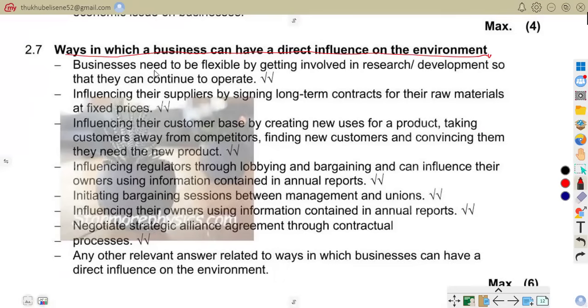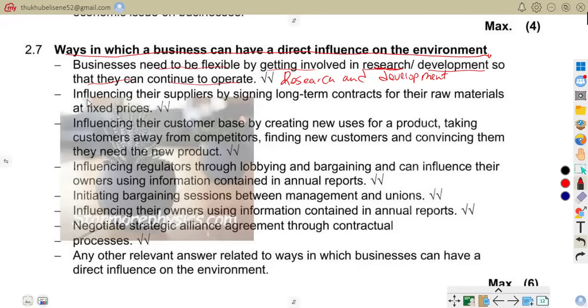Business needs to be flexible by getting involved in research and development so that they can continue to operate. Research and development means business improve products and operations to stay competitive. You have to do research to gain competitive advantage. For example, developing new technology and improving product quality so that you differentiate yourself from your rivals, your competitors.